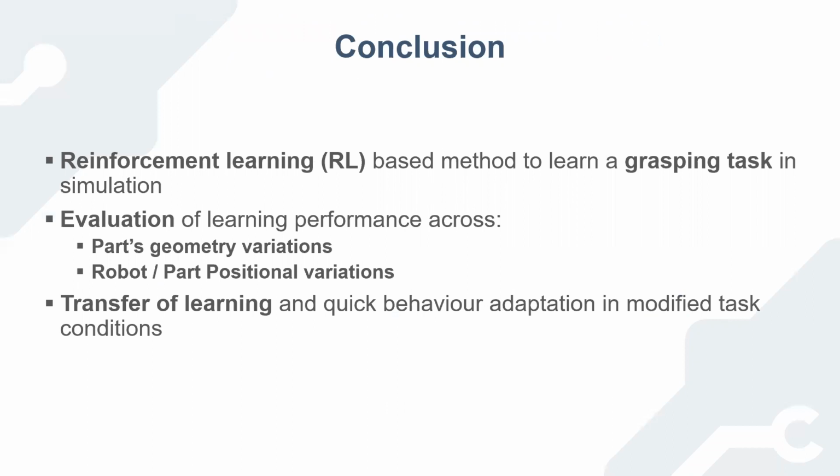To summarize, in this work, the task learning is formulated in the form of a reinforcement learning problem, and the control policy is learned based only on kinematics information. The performance of the learned task has been evaluated, and it has been shown that transferring the parameters of the neural networks can improve the sample efficiency for reinforcement learning in partially new task settings.